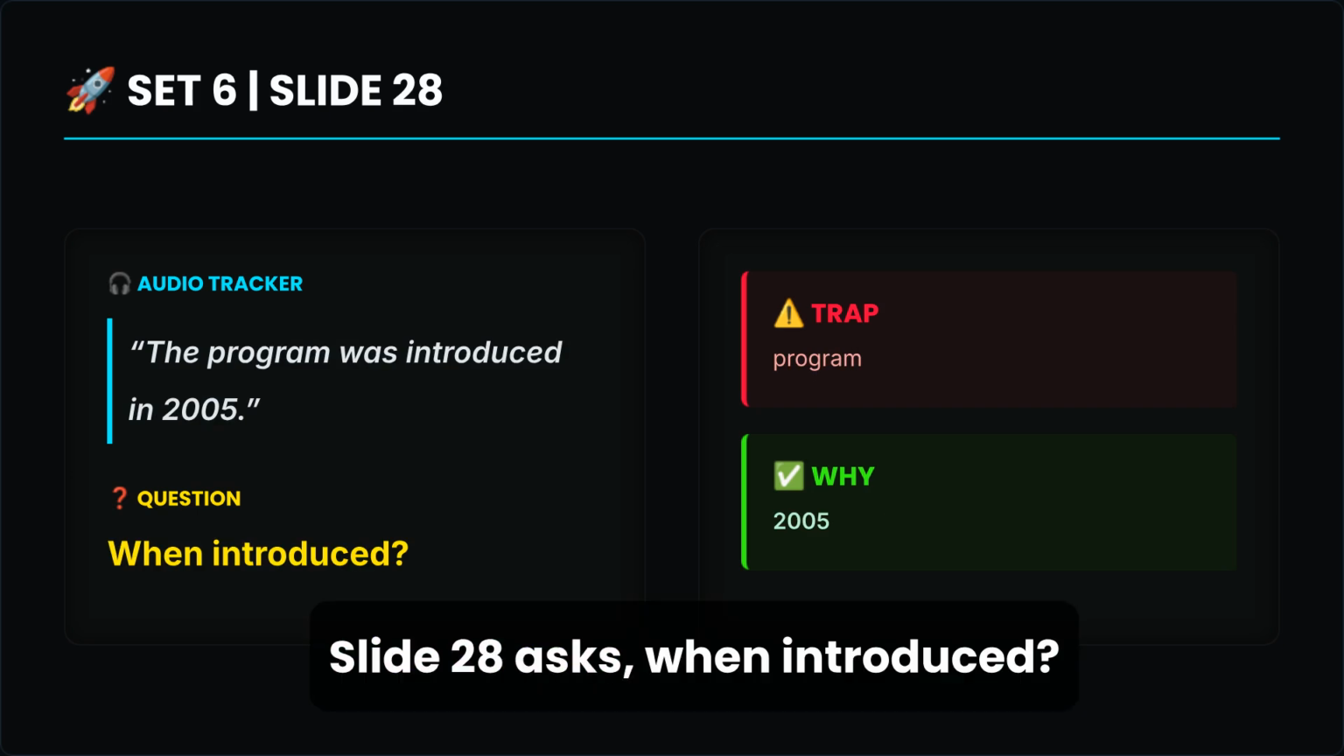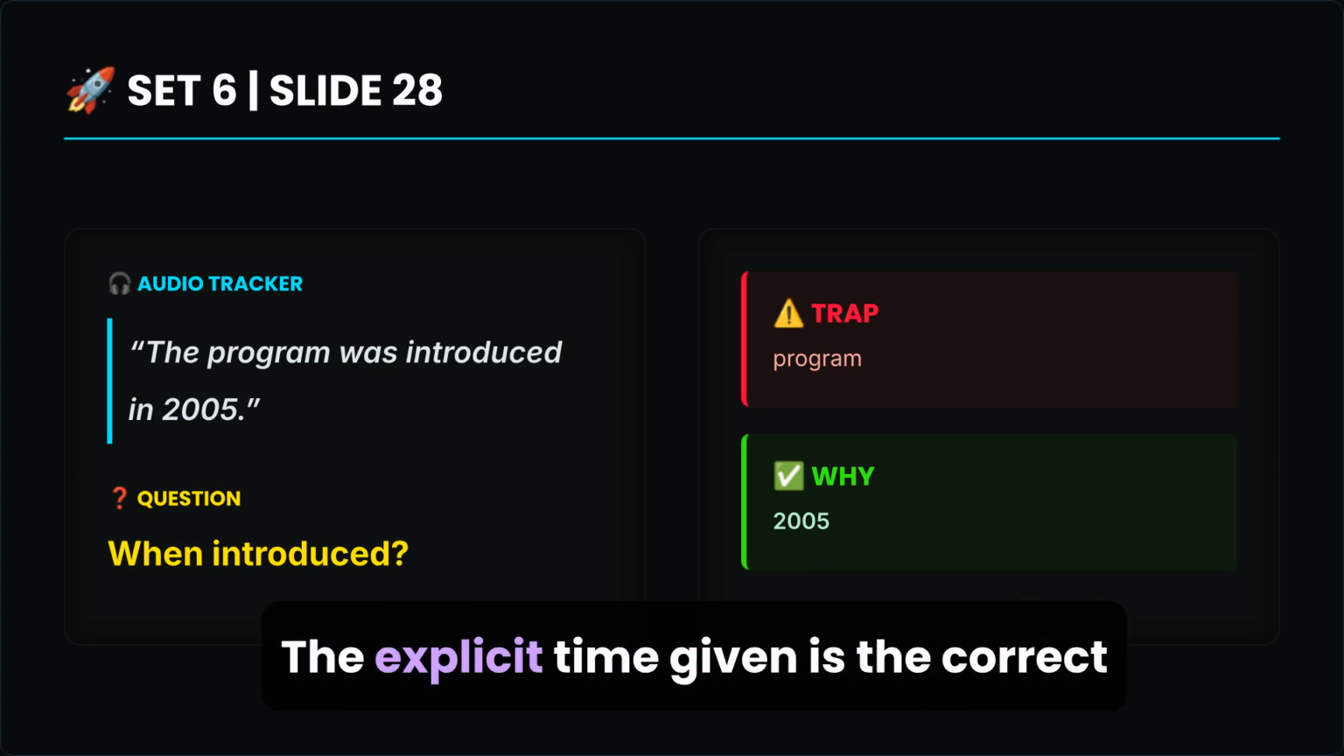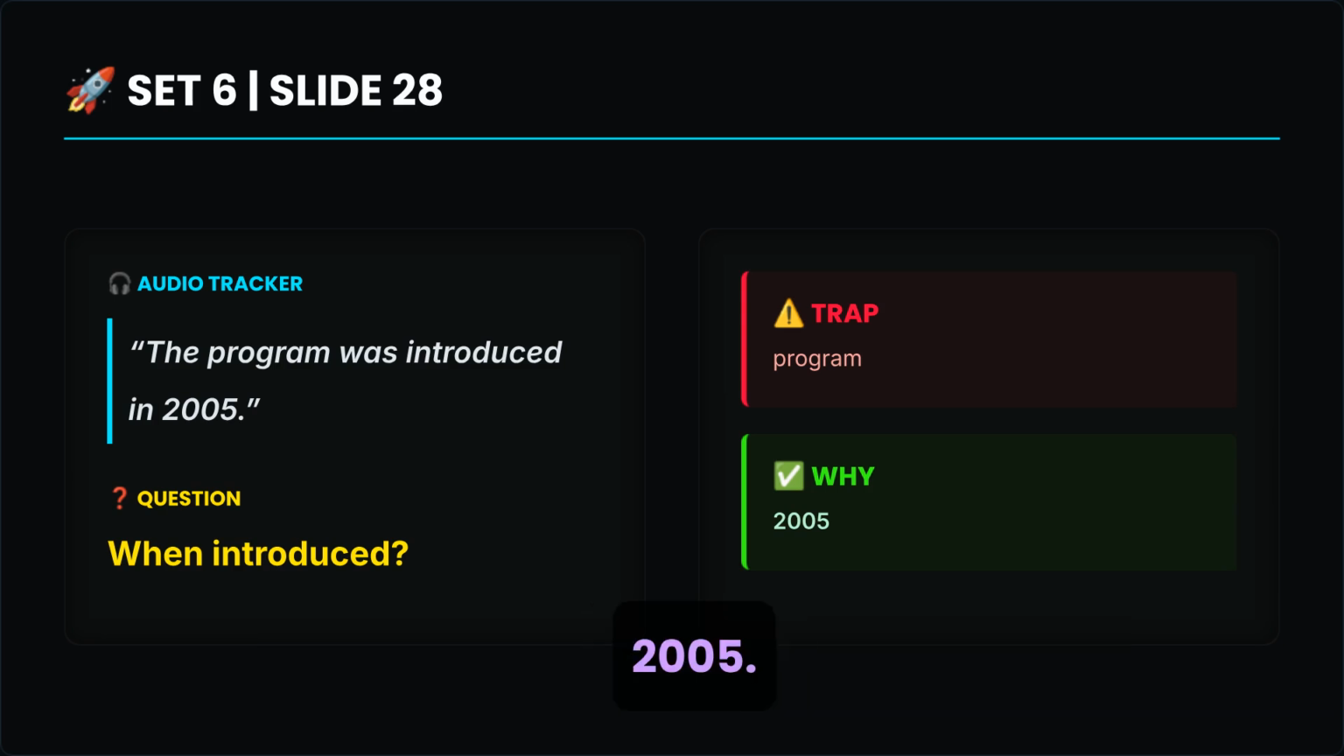Slide 28 asks, when introduced? The audio is, the program was introduced in 2005. The word program is a trap. The explicit time given is the correct answer, 2005.